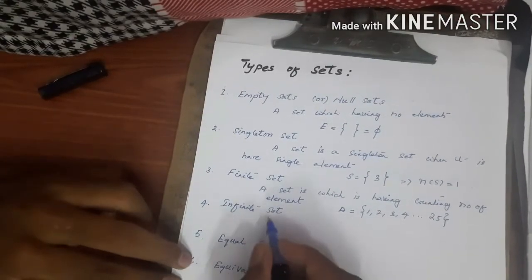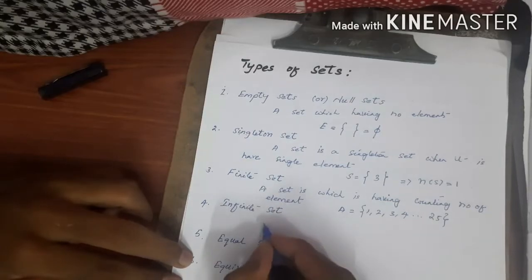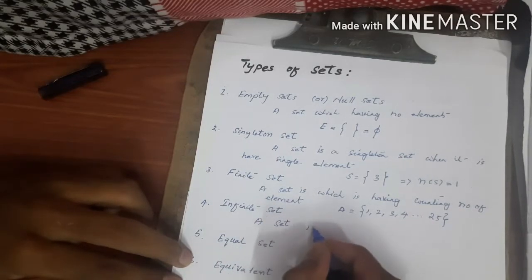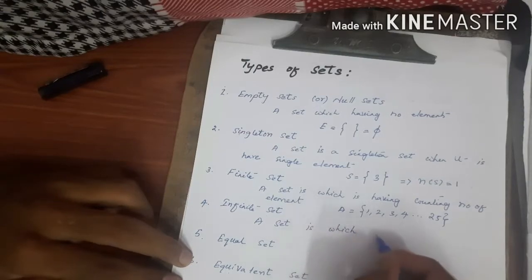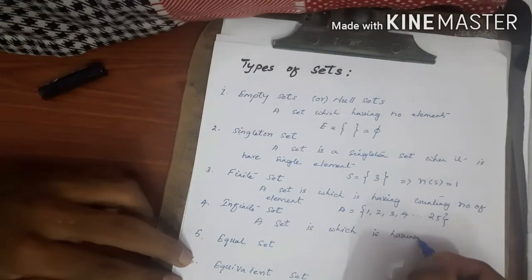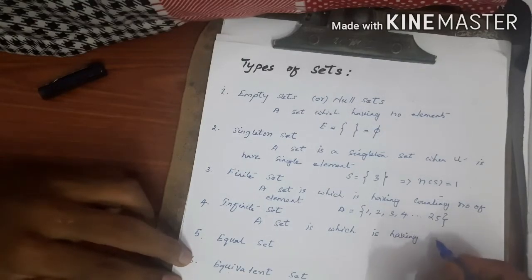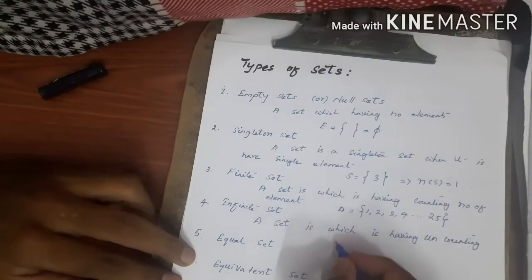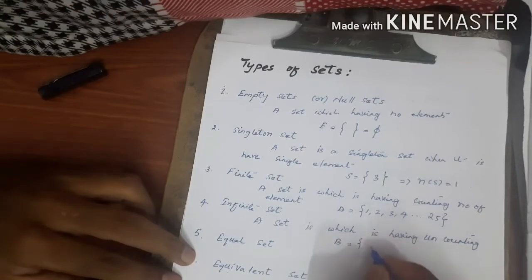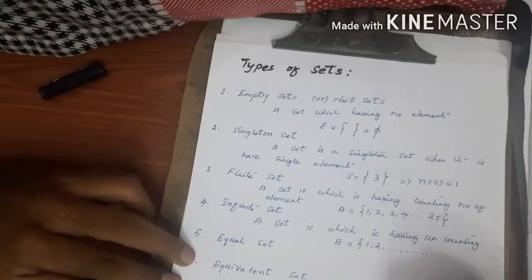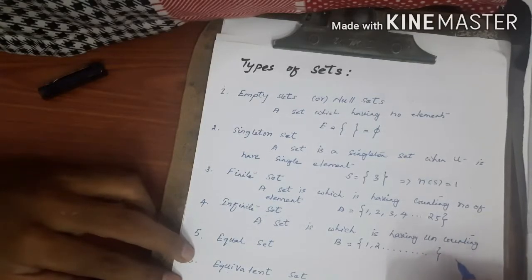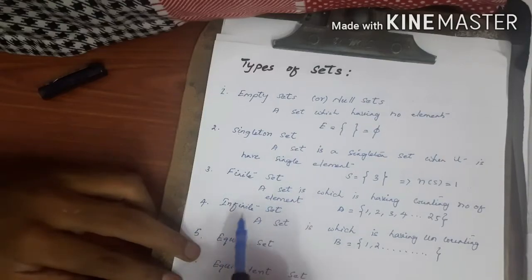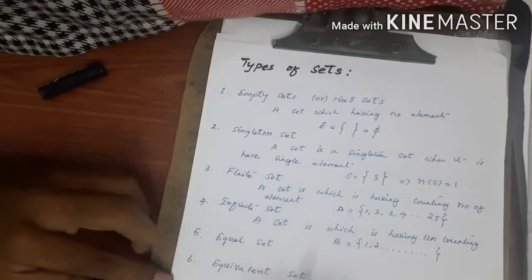Next one is the infinite set, which is the opposite of finite. For example, a set which is having an uncountable number of elements. Note the point, uncountable. For example, set B is an infinite set having uncountably many elements 1, 2, 3, etc. It goes on. There is no counting, that is called an infinite set. That is the difference between finite and infinite.